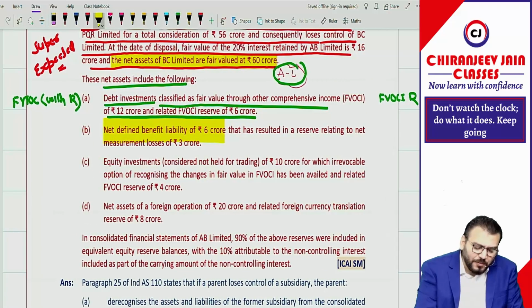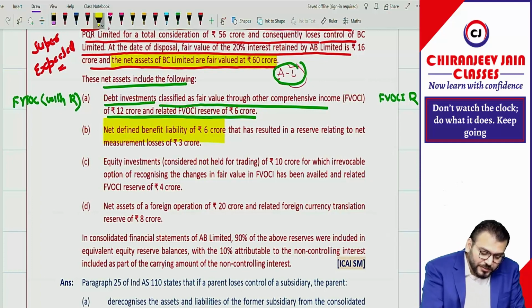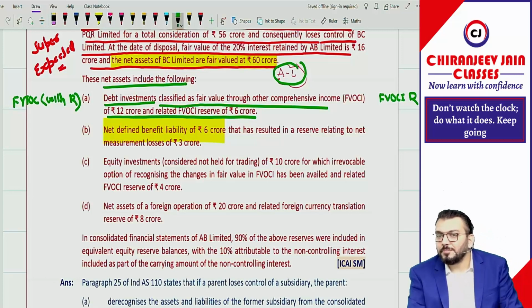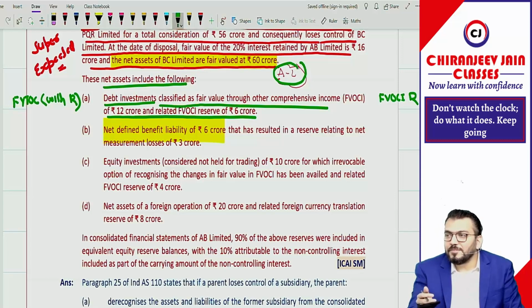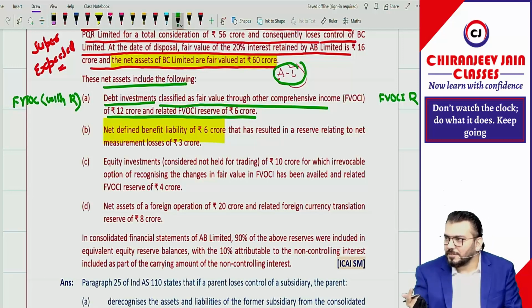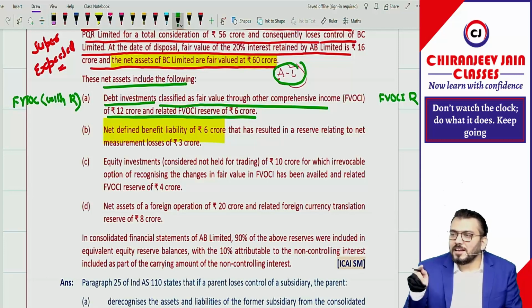You remember net defined benefit liability in which Ind AS? We have done this. Where have we done? You remember the chapter? Employee benefit. Chalo, thank you very much. Some of you can recall. When I am saying net defined benefit liability, the word defined we have used only in one chapter. That is employee benefit in Ind AS 19. So we have done there defined benefit obligation. We have done plan asset.